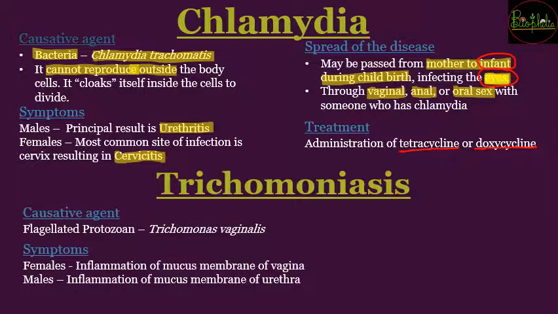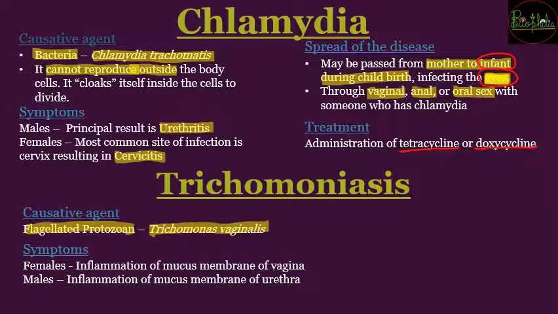Now the second one is trichomoniasis. Trichomoniasis spreads because of a flagellated protozoan. So chlamydia was because of a bacteria, but trichomoniasis is because of a flagellated protozoan. The name of the causative organism is Trichomonas vaginalis.